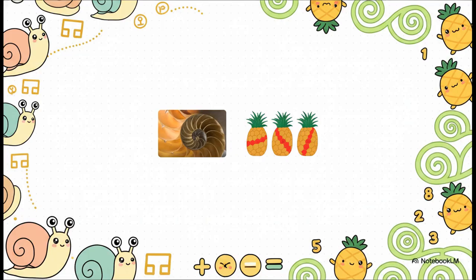Take a look at the nautilus shell on the left and that pineapple on the right. Now, these aren't just beautiful pictures. They actually represent how mathematics visually expresses itself literally everywhere in nature's grand patterns. Those spirals you're seeing? They are perfect visual representations of the Fibonacci sequence, which is a mathematical pattern where each number is the sum of the two before it. Math isn't just trapped in some dusty textbook. It's this hidden code that actually shapes the reality all around us. But to read that code, we first have to understand its language.